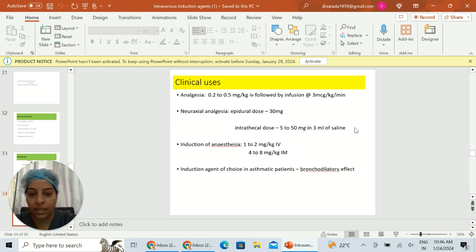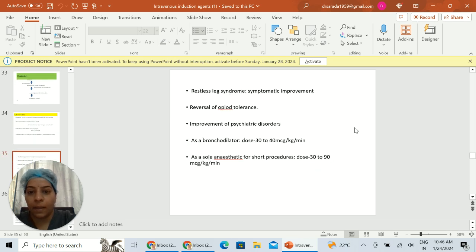It is the induction agent of choice in asthmatic patients, as it has a bronchodilatory effect. It is used in restless leg syndrome, where it causes symptomatic improvement. It is also used for reversal of opioid tolerance and for improvement of psychiatric disorders. It can be kept as an infusion at 1 mg per kg IV for 1 hour. It is used as a bronchodilator at a dose of 30 to 40 microgram per kg per minute. As a sole anesthetic for short procedures, such as dressing of burns, the dose is 30 to 90 microgram per kg per minute.